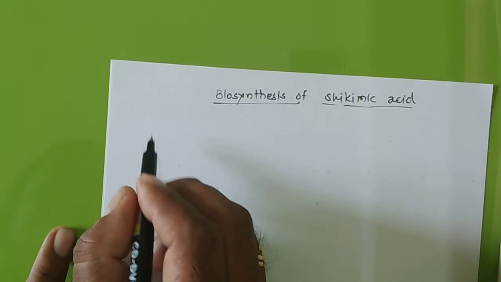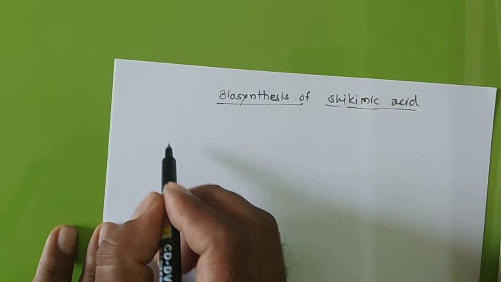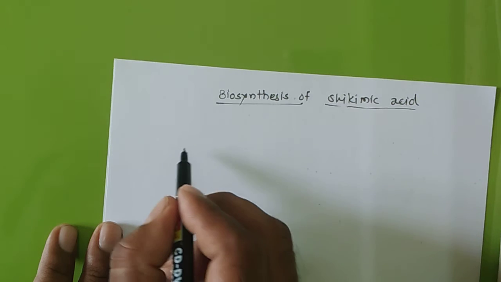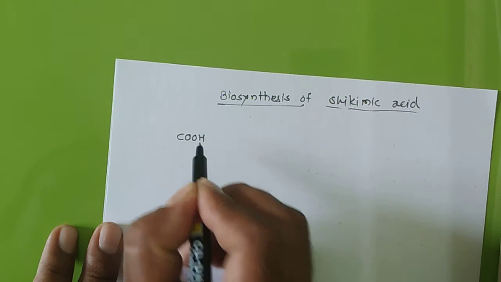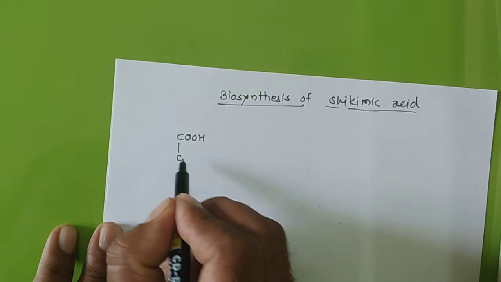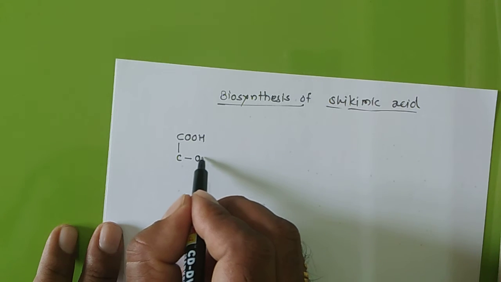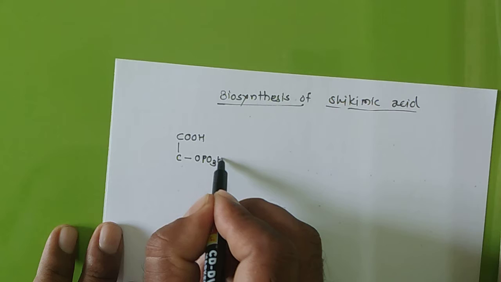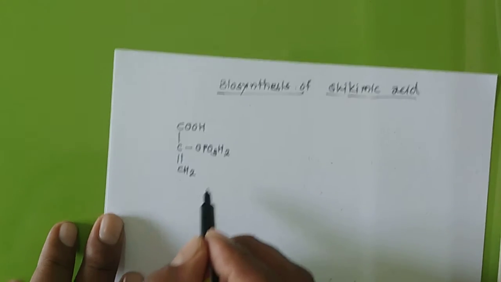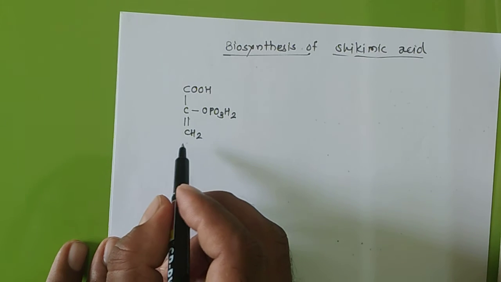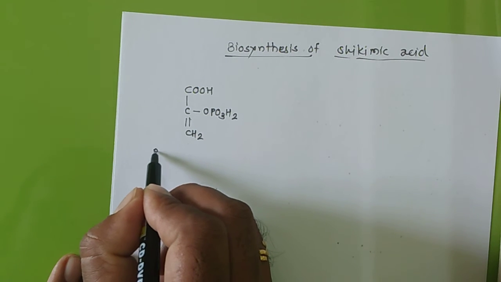For that we have to take one starting material. This is COOH, then COPO3H2, double bond CH2. Hope you are familiar with this compound.